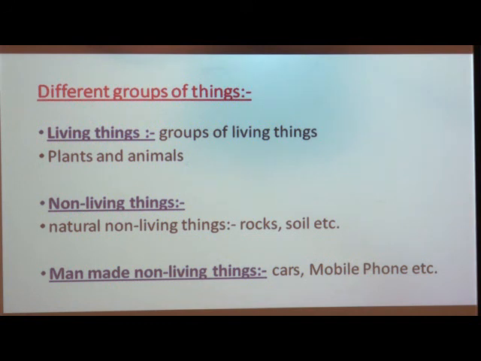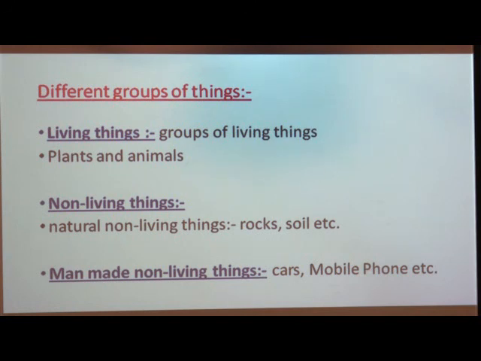Both the plants and animals are further divided into smaller groups, but we have to study that in higher classes. Now, see about non-living things. Like living things, non-living things are also divided into two groups, that are natural non-living things and man-made non-living things.